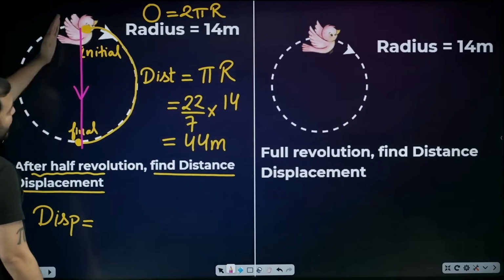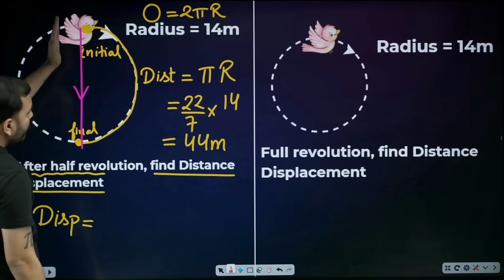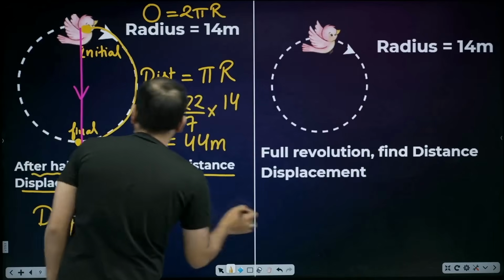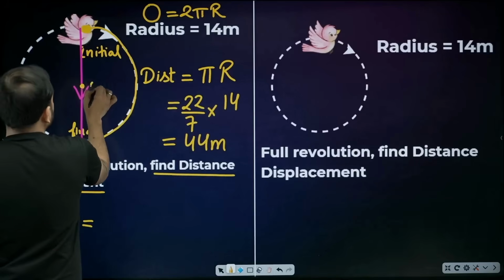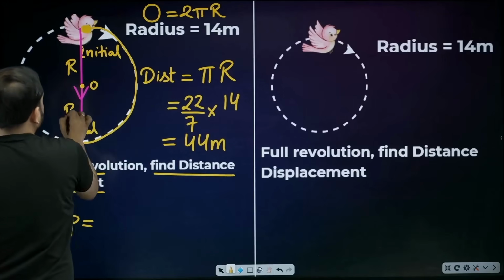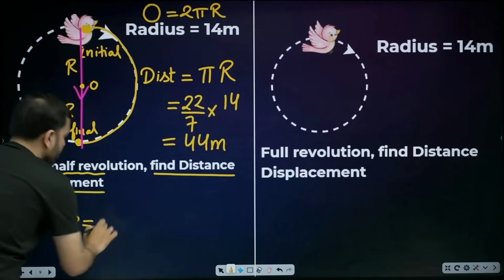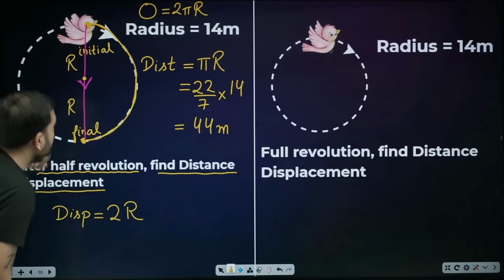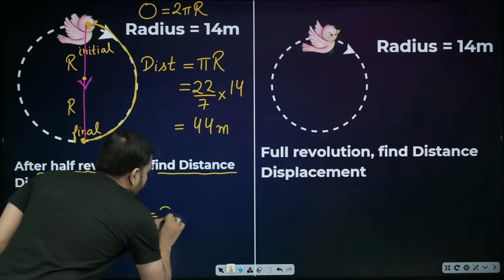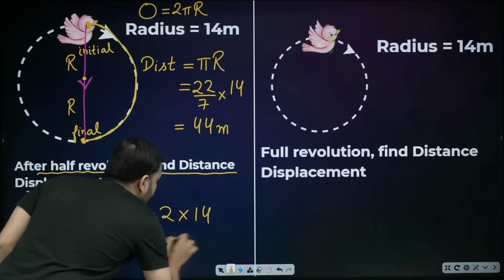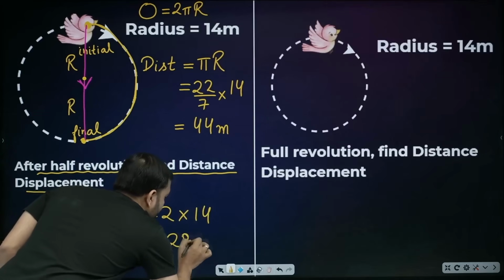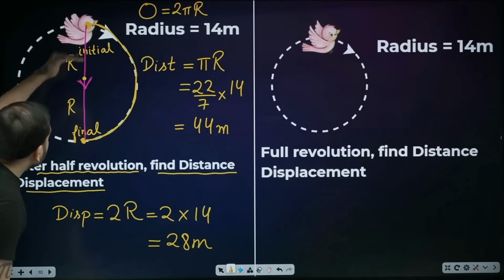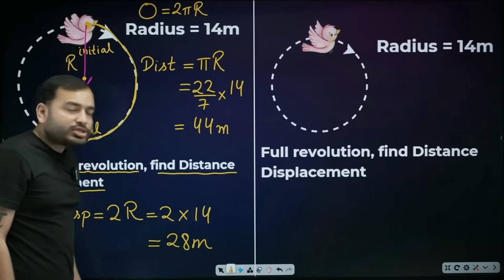Now how much will it be, beta? Sir, I don't know. Hey, it's the diameter of the circle. Diameter means r and r. Beta, here will be the center of the circle. So how much will this radius be? R. And this as well. So this will become 2 times r. R above, r below. What is the value of r? So 2 times 14. How much is it? 28 meters. This will be its displacement. Shortest path. Now tell me one thing.